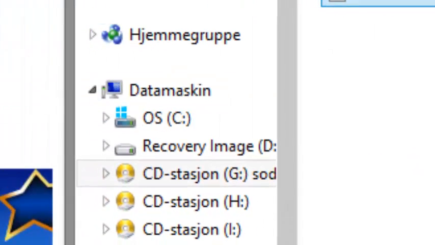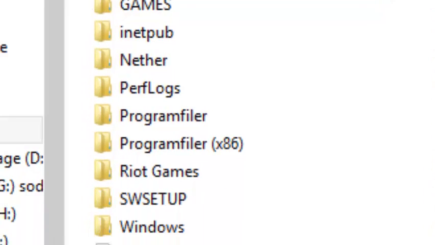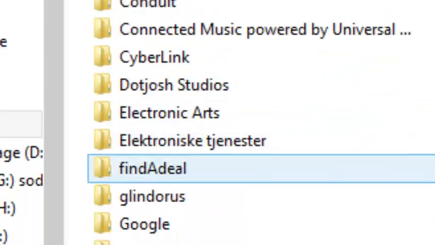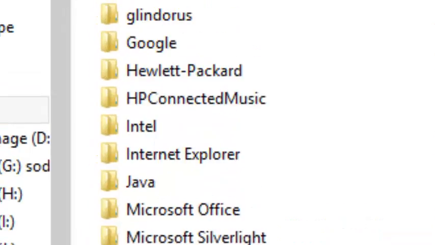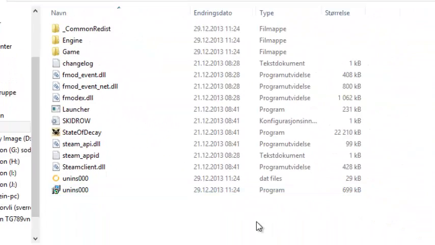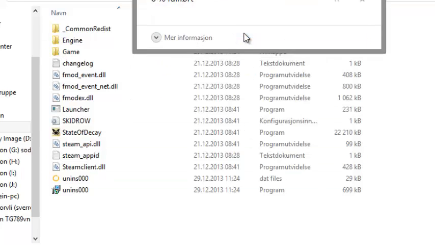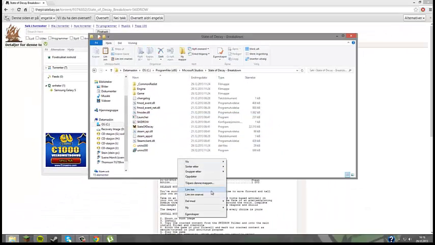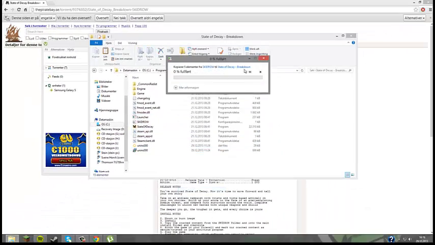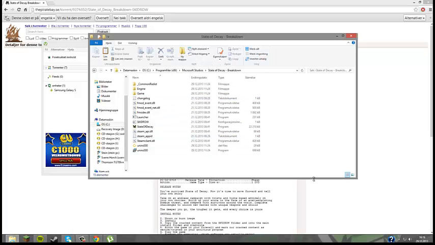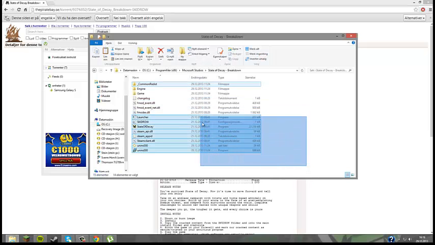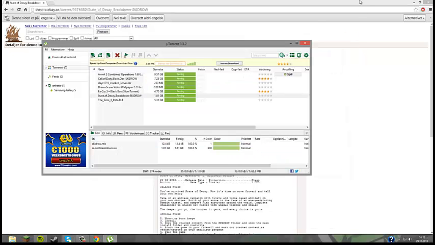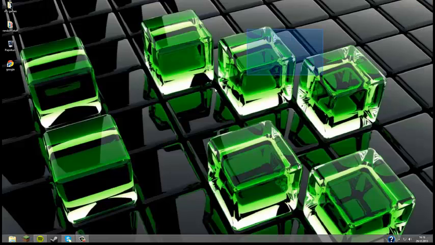Copy them, go to Computer, OS, Program Files x86, and you see Microsoft Studios, State of Decay Breakdown, and then you just paste them in. Also, just paste them in. Looks like this. So now we are finished. Now you have finished the setup, and you are good to go.